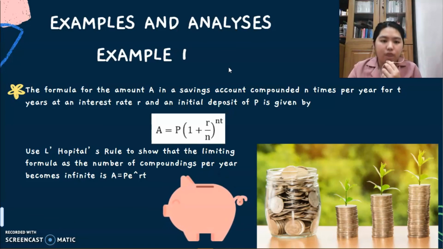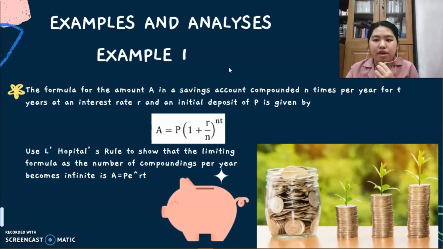Today I will explain examples and analysis. Example 1. The formula for the amount A in a savings account compounded n times per year for t years at an interest rate r and an initial deposit of P is given by the formula A = P(1 + r/n)^(nt).